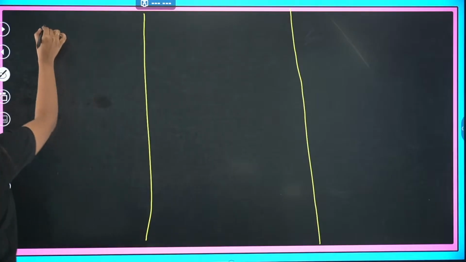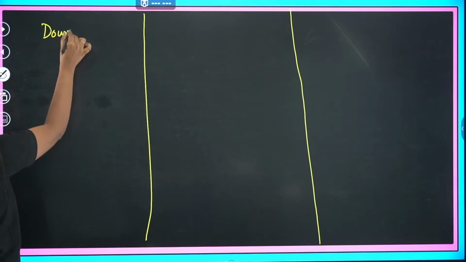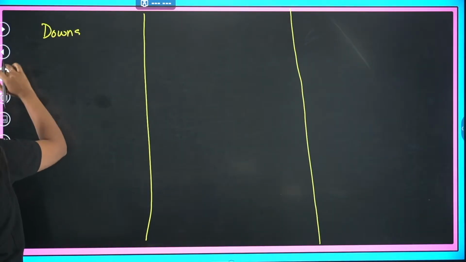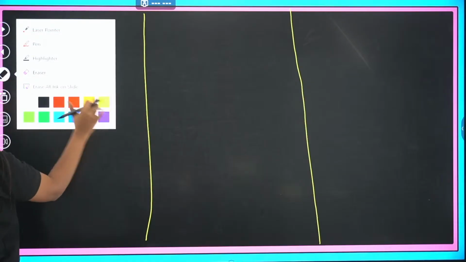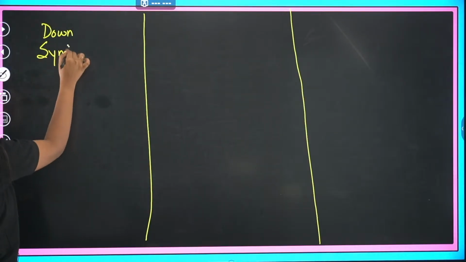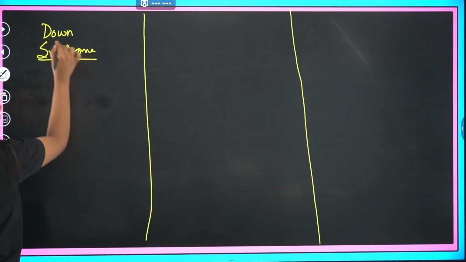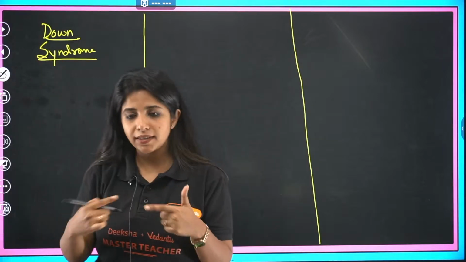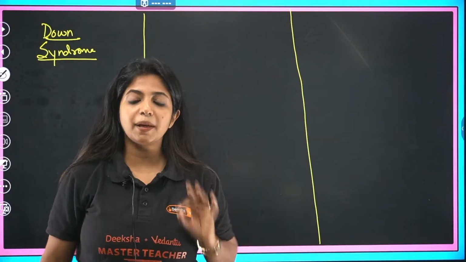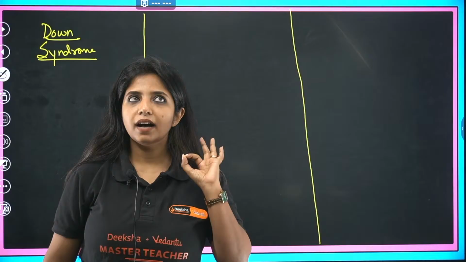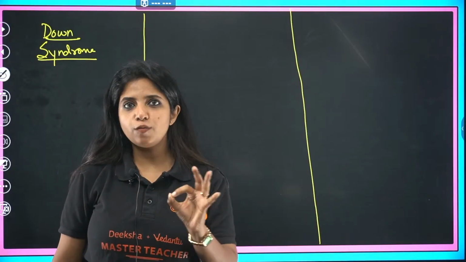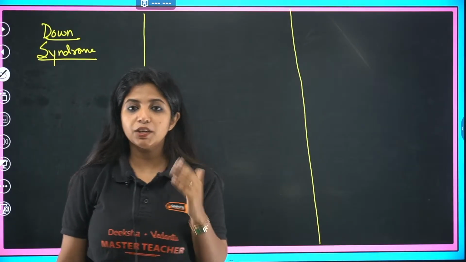The first disorder that we have is Down's syndrome. Okay, what do you have? You have Down syndrome. So I'm gonna ask you things, and that is how we're gonna learn. The first thing that I'm asking you is, how many pairs of chromosome do we have in the human body?